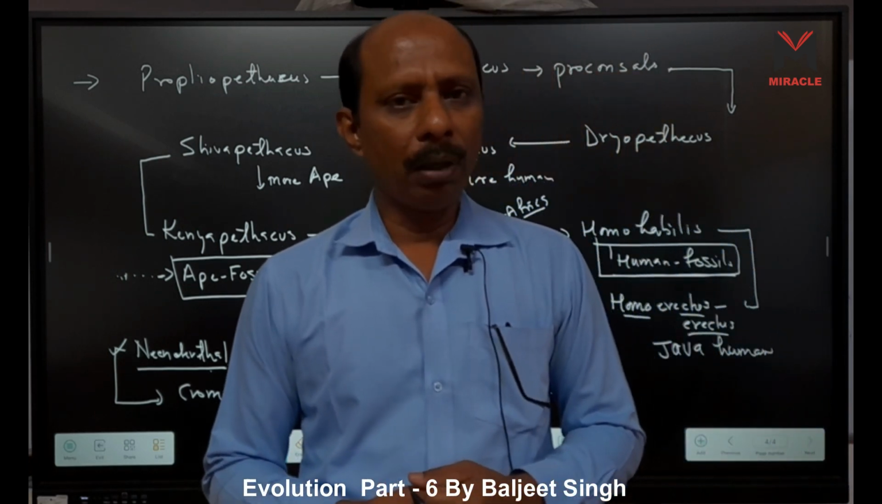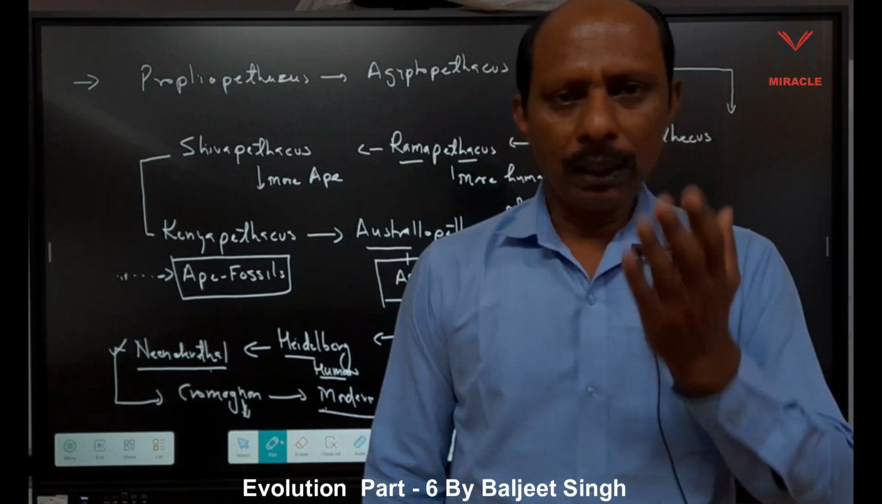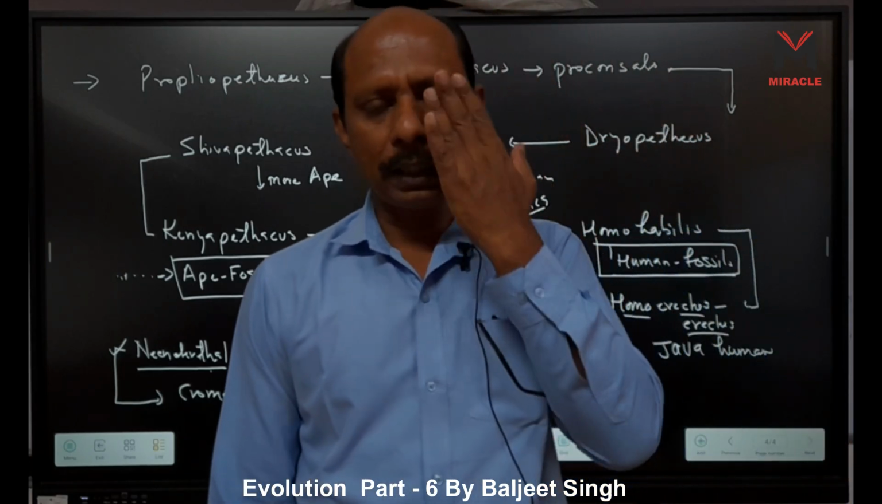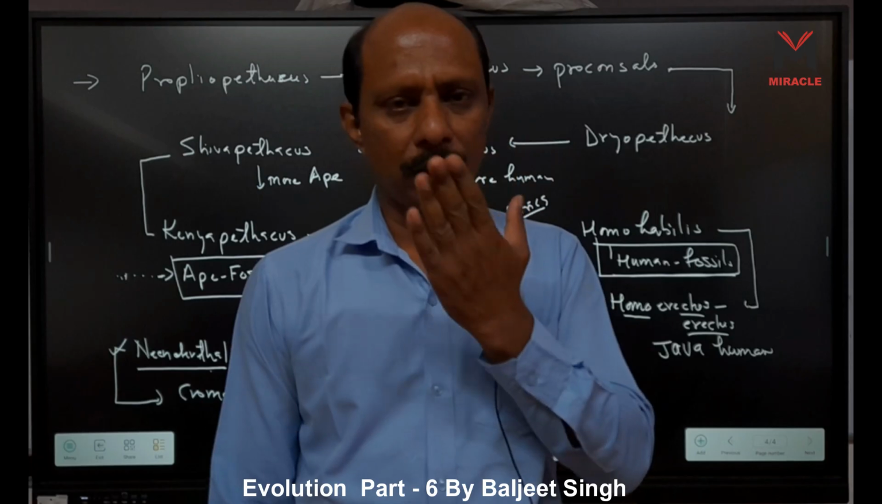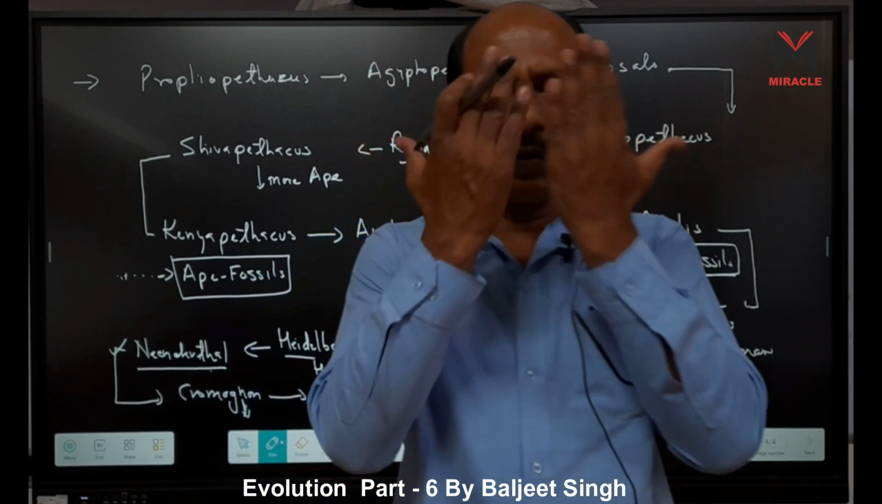Second one is Mongoloid. Mongoloid means their face is flat, their eyes are small and come just outside the face. Nose is also flat, right? Means their face is totally flat.